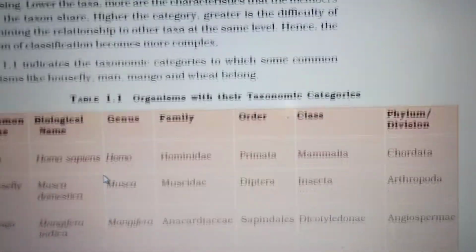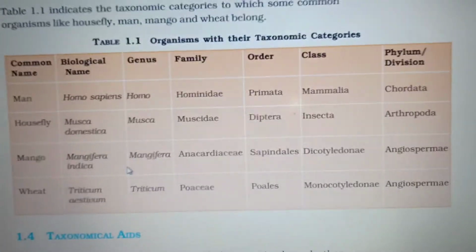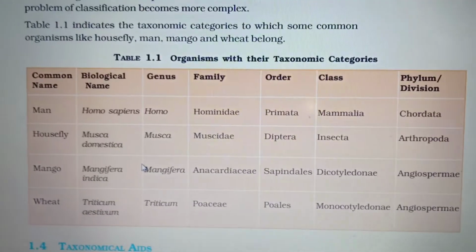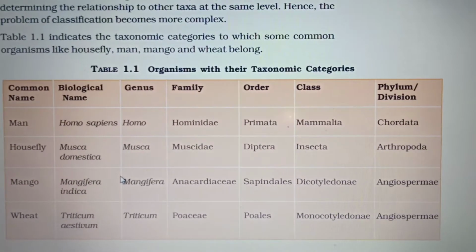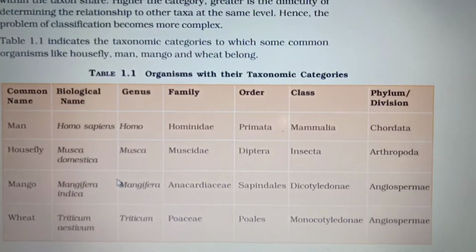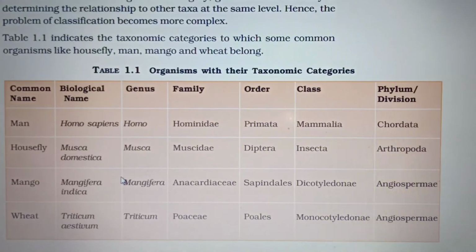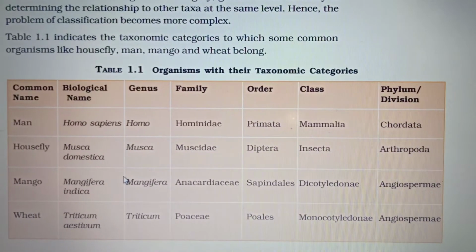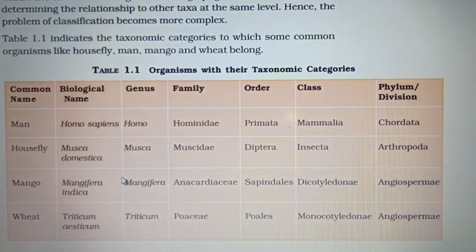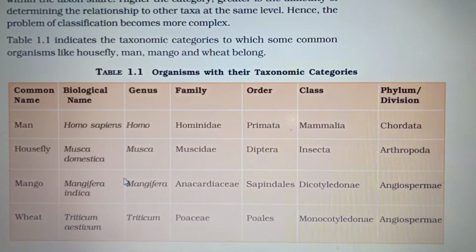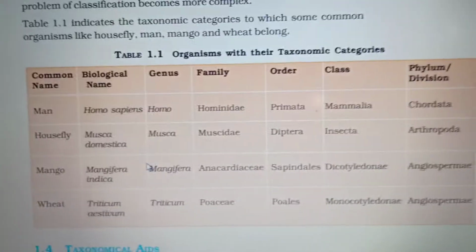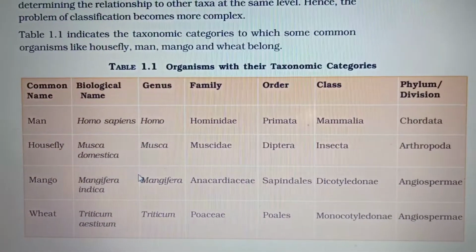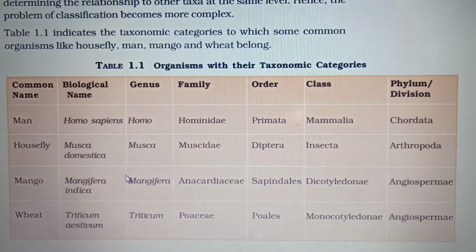We already saw the table, no? So how they have classified: common name, biological name, genus, family, order, class, phylum. One example I'll read, the rest you can do the same way. See, first is given for man, human beings. Common name man, biological name Homo sapiens, universally accepted all over the world.